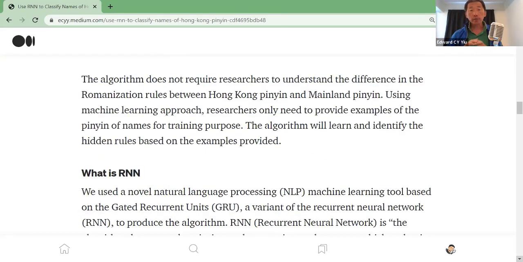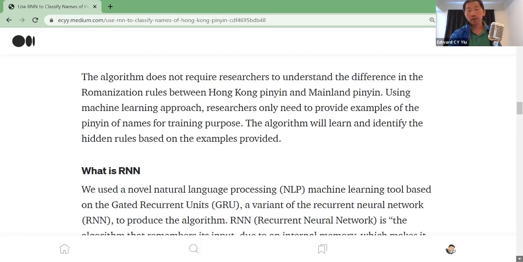These algorithms do not require researchers to understand the difference in the romanization rules because it is based on a machine learning approach. Researchers only need to provide examples of the Pinyin of names for training purposes. The algorithm will then learn and identify the hidden rules based on the examples provided.